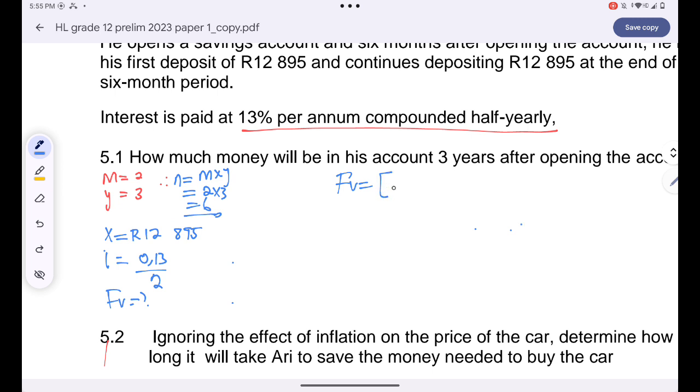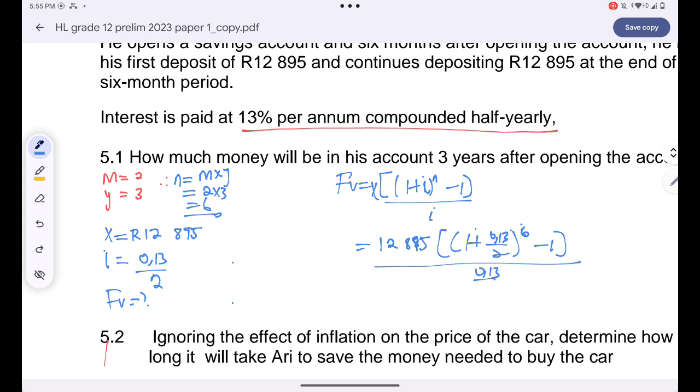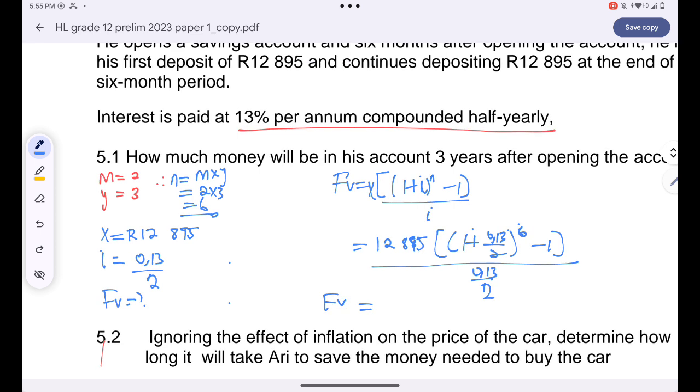I'll say future value is equal to x times 1 plus i to the power n minus 1, all over i. I forgot to write x over there. x is equal to 12,895 rands. Then I'll have 1 plus 0.13 divided by 2, to the power 6, minus 1, all over 0.13 divided by 2. And then this will give me the amount of money that will be in his account at the end of the 3rd year. Let me just punch my precious calculator and see what I get there.